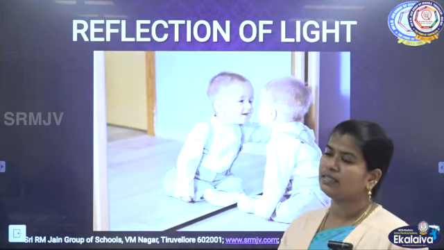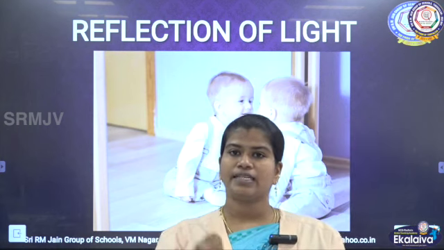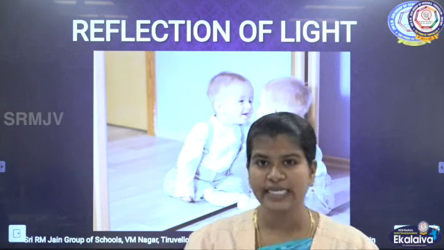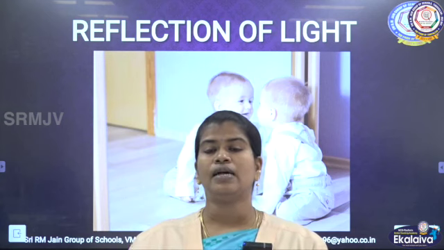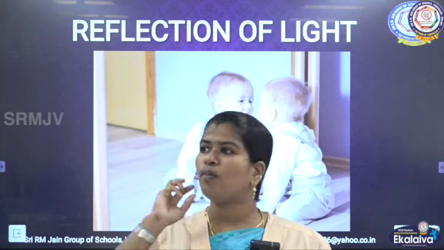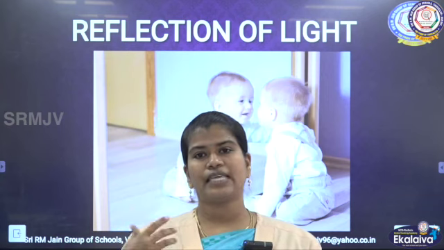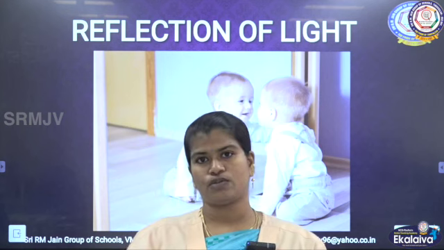Reflection of light. Reflection means bouncing back. When light falls on a particular surface, obviously it will get reflected back, that is, it will bounce back like a ball. If you throw a ball at a wall, obviously it will bounce back. In the same way, when light falls on an object, it will bounce back.